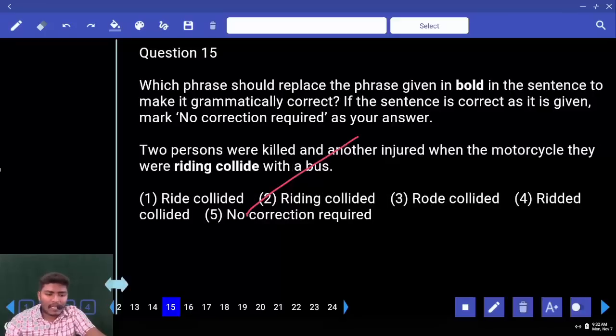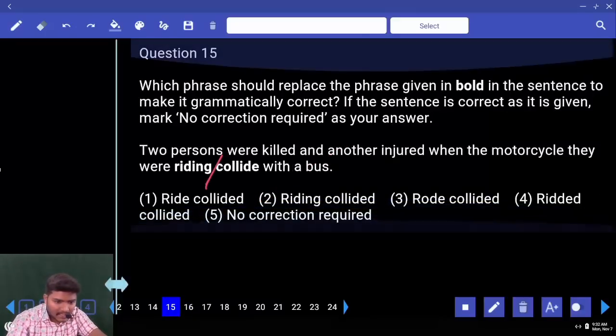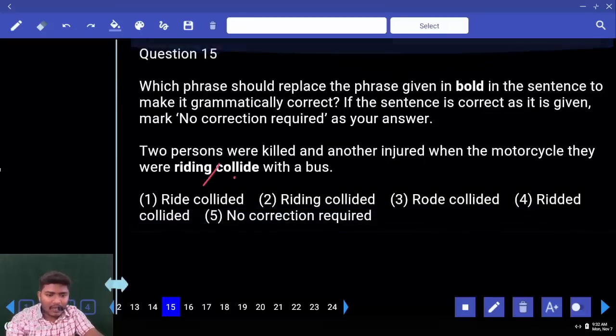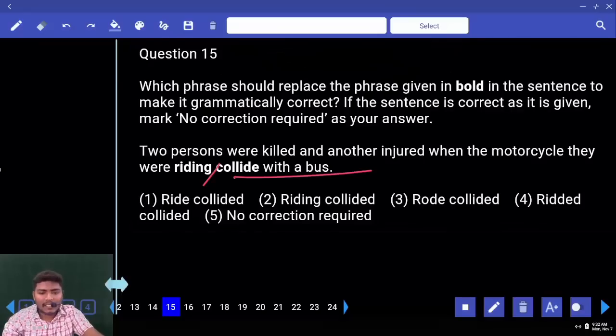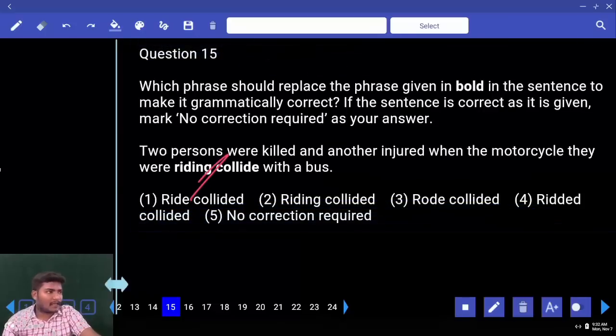Now to get clarity here, break the sentence. Break the sentence here and read. Now read the question. 2 persons were collided and another injured when the motorcycle they were riding collided with a bus. This motorcycle collided with a bus. If we don't know sentence breaking, we won't get the answer. The answer was missed in the reading. Next, 16.